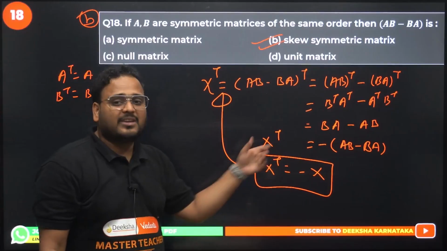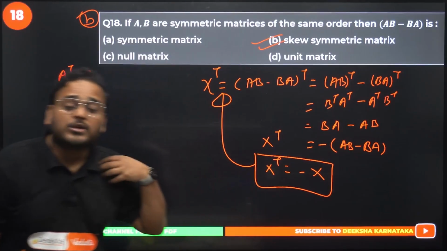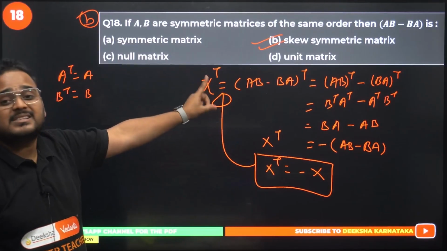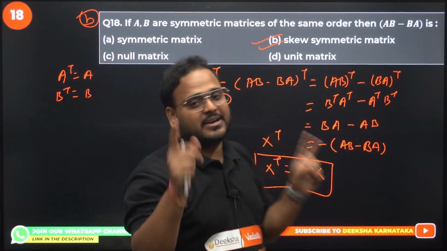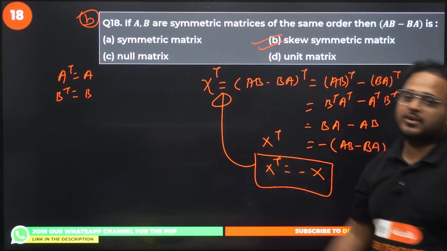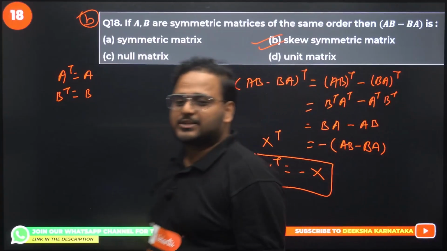It's an MCQ, we can simply write the answer and move on. But I want to explain the concept behind it. Option B is right, and how it is right, the entire process is given on the screen right now. Please pay attention. Please understand all these concepts. If you still have a doubt, let me know in the comment section.